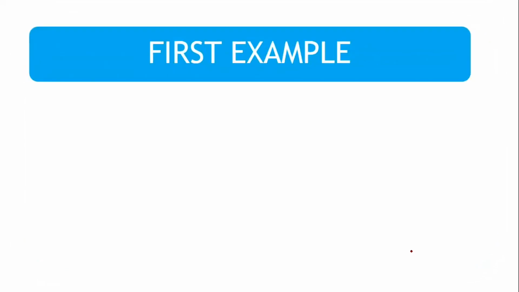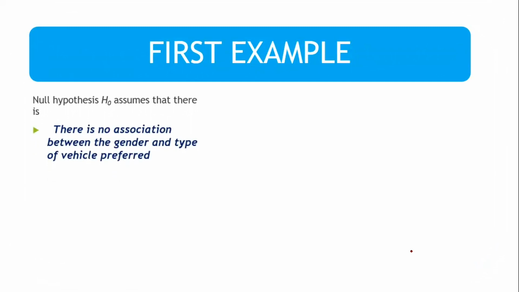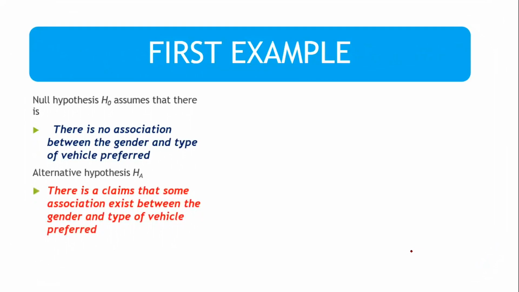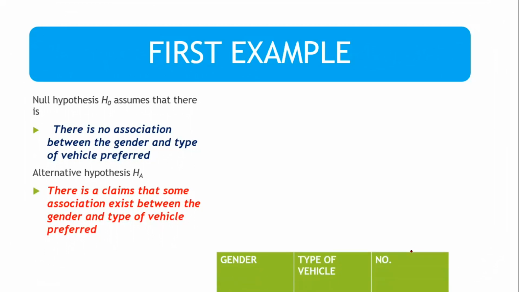So here we will understand this concept with the help of a hypothetical example. We will understand how the hypothesis is created. The null hypothesis assumes that there is no association between gender and type of vehicle preferred. In the alternative hypothesis, there is a claim that some association exists between gender and type of vehicle preferred.